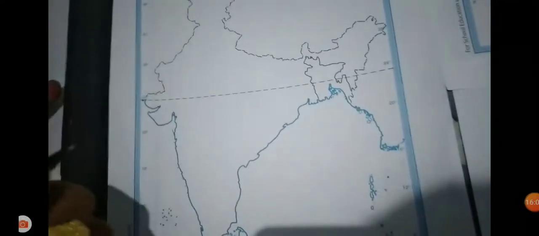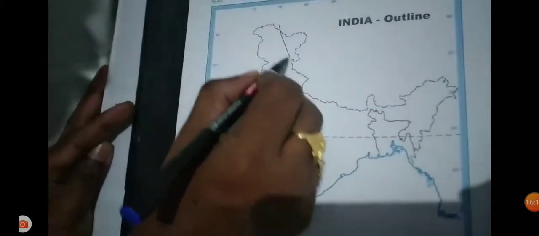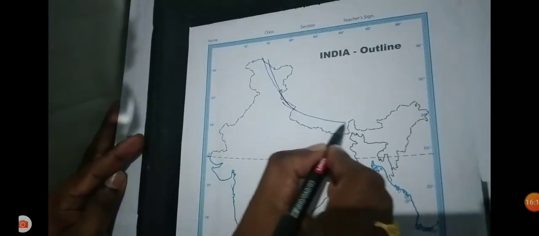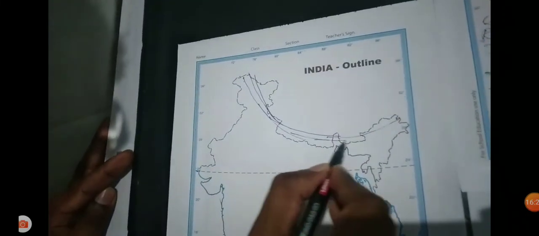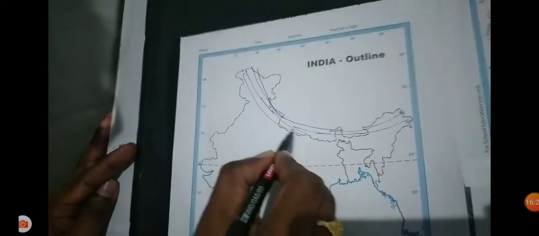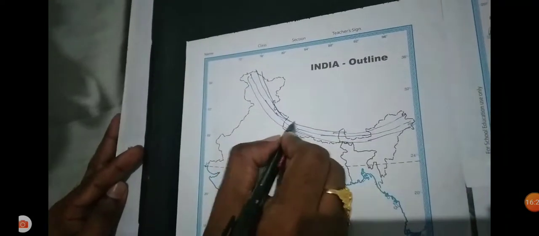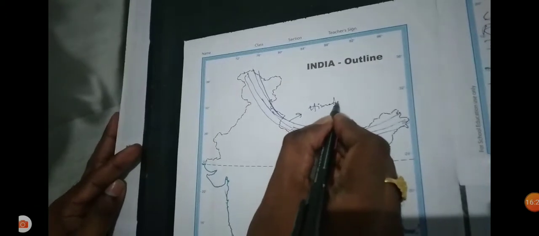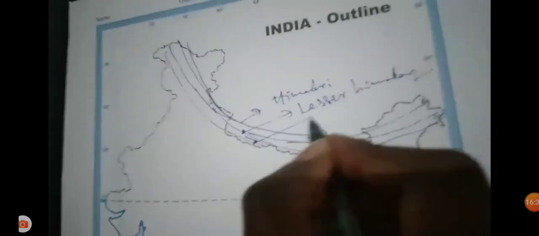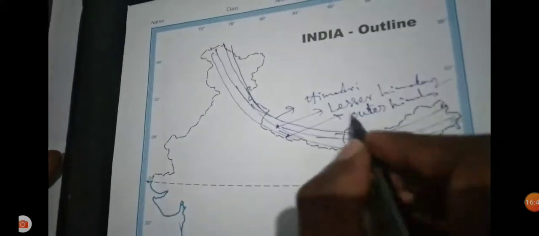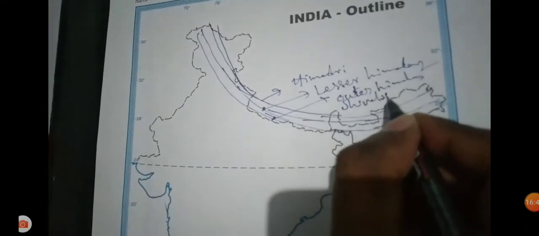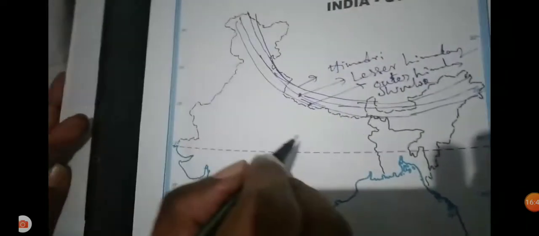We should identify some more. On the Himalaya mountain map, observe the three parallel ranges. Once divided, they are the Himadri, the Lesser Himalayas or Himachal, and the Outer Himalayas or Shivaliks. Himadri is the first, the second one is the Lesser Himalayas or Himachal, and the third one is the Outer Himalayas, also called the Shivaliks. The Shivaliks are called by different names in different places.